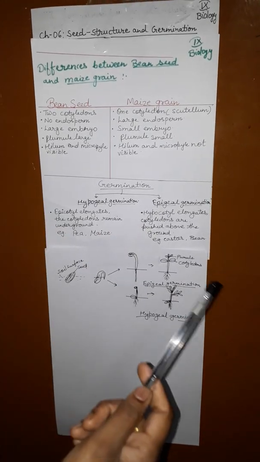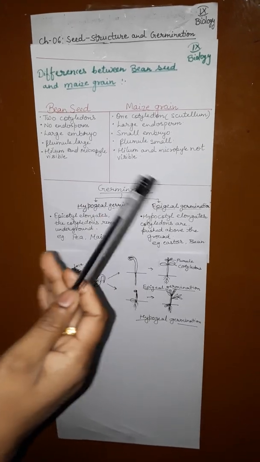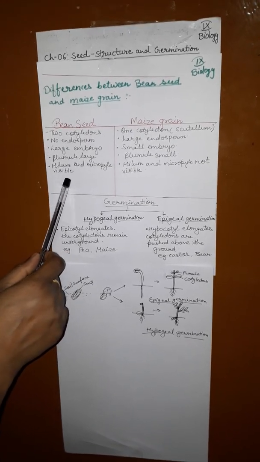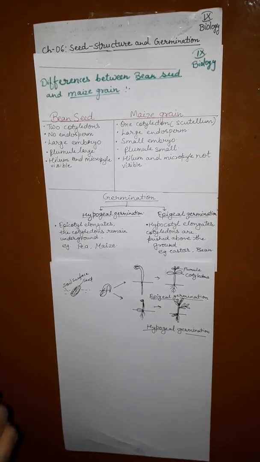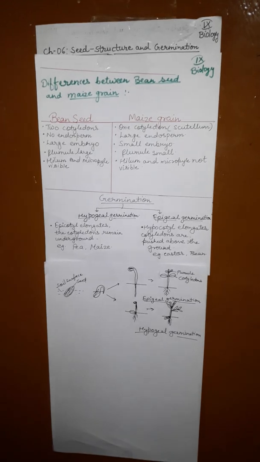Now the plumule becomes a shoot, and the radicle becomes a root. Hilum and micropyle are clearly visible here in bean seed, and hilum and micropyle are not visible in maize grain.